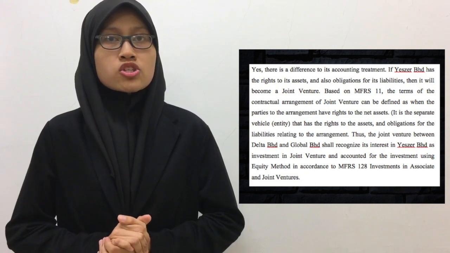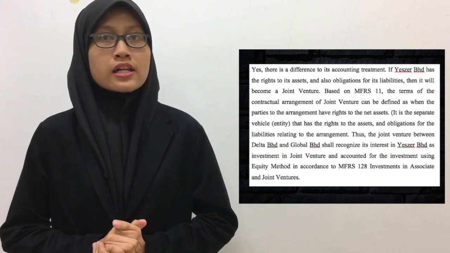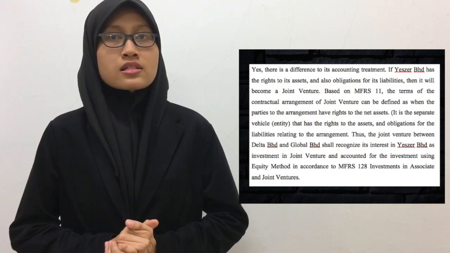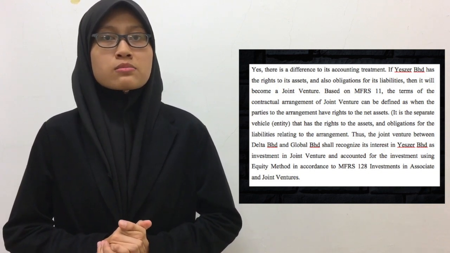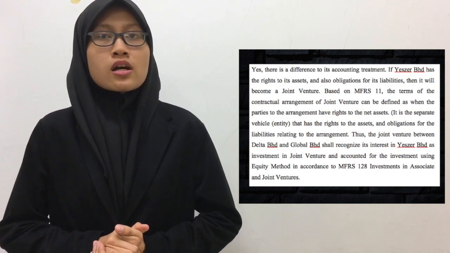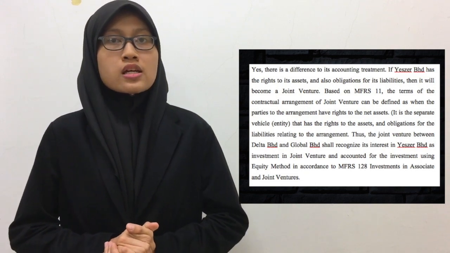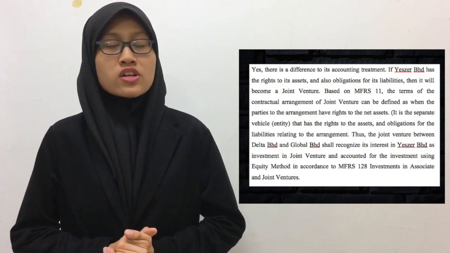Thus, Delta Berhad and Global Berhad shall recognize their interest in Yaser Berhad as investment in joint venture and account for the investment using the equity method in accordance with MFRS 128 Investments in Associates and Joint Ventures.